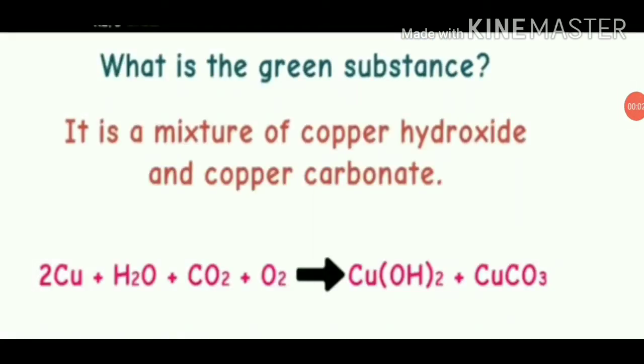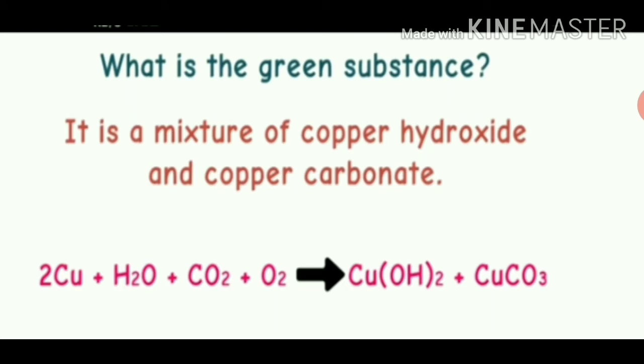Students, let's talk about the reaction of copper metal with moist air, which takes place in nature. What is moist air? Moist air is a mixture of dry air and water vapor. When a copper object is exposed to moist air for a long time, then copper reacts with water, carbon dioxide and oxygen present in moist air to form a green coating on the copper object.